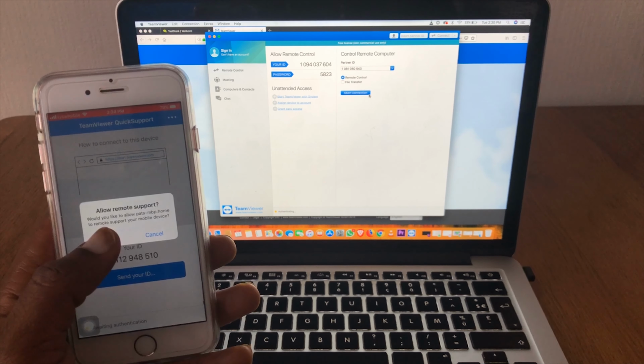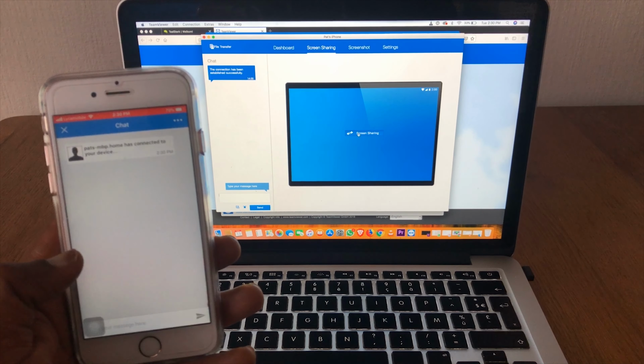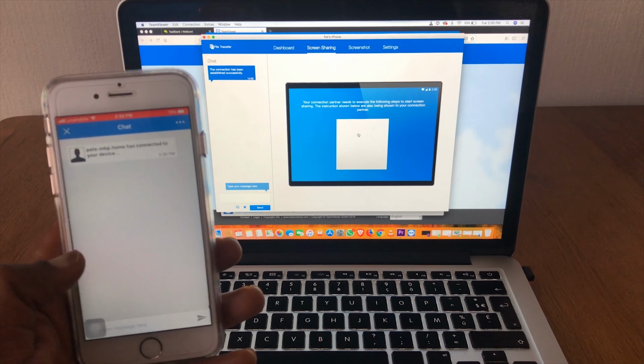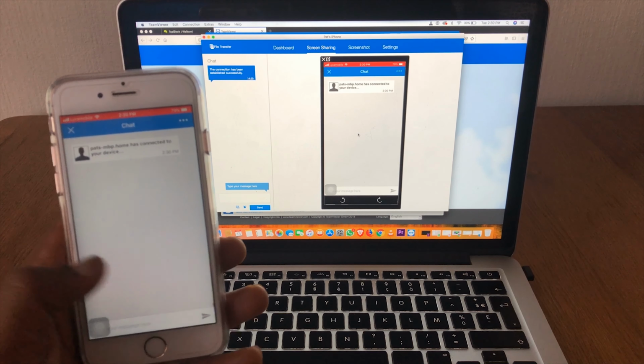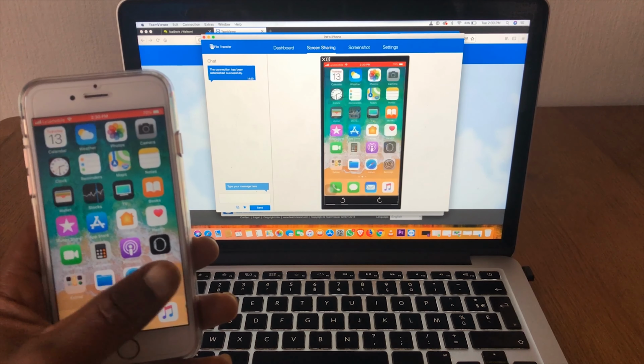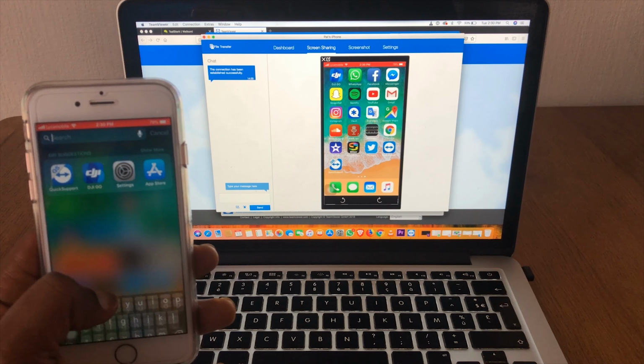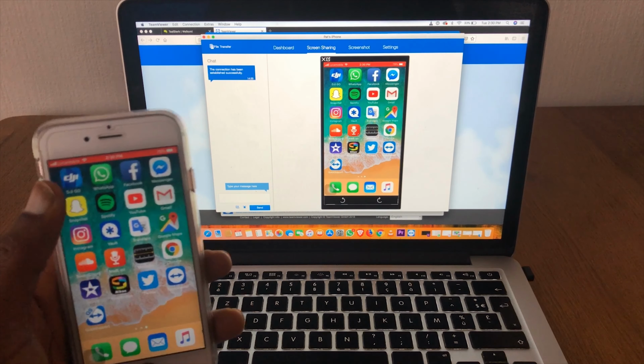And you have to click on allow. On your laptop, you click on share screen, and it's going to open the screen of your phone, and whatever you do on your phone, you could access it on your laptop. It's very simple.